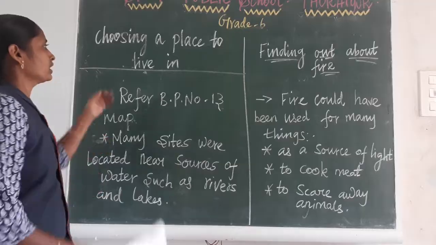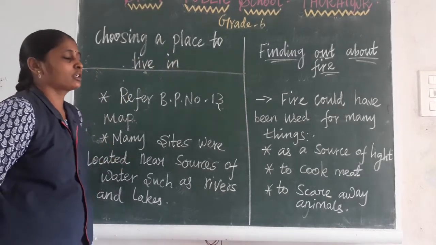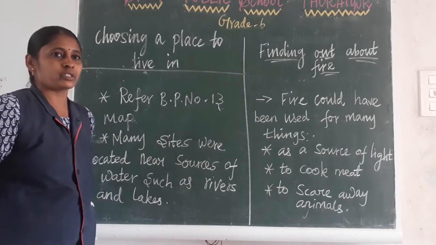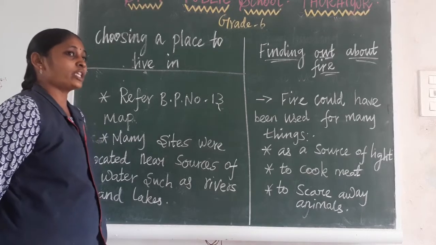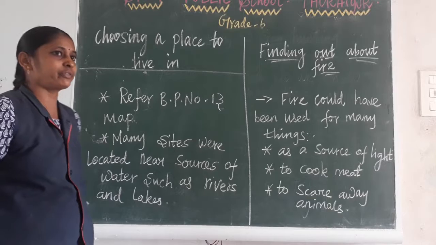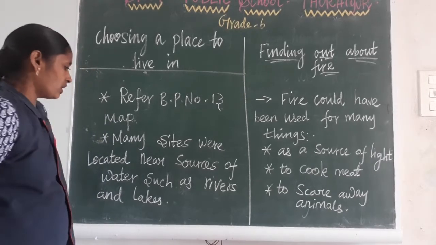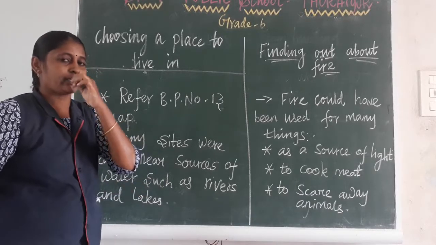Choosing a place to live in. After moving here and there in the forest, slowly people started to settle in one place. Which place did they prefer to settle? They often preferred to settle particularly where water is available. In that place only the early human beings started to settle.